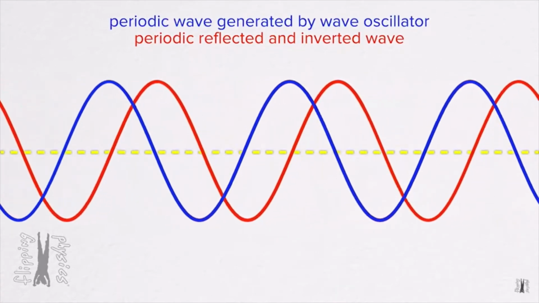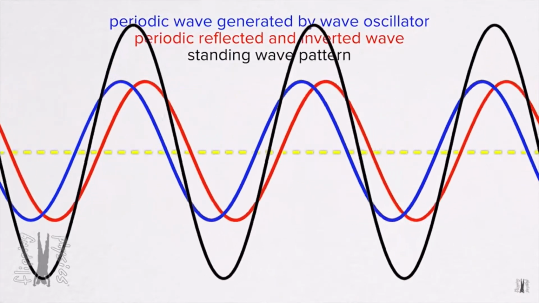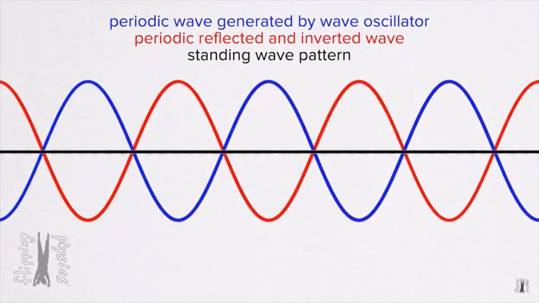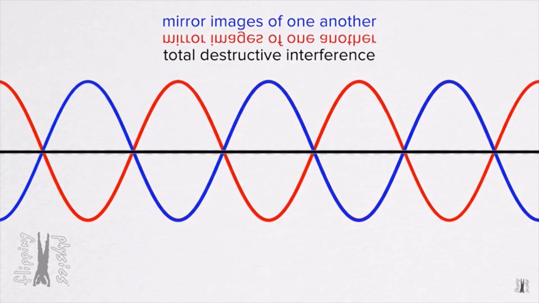What we actually see is the interference of these two waves, creating the black standing wave pattern. At this particular point, the red and blue waves have the same amplitude, but completely opposite to one another, which creates a total destructive interference, and the net result is no wave at all.